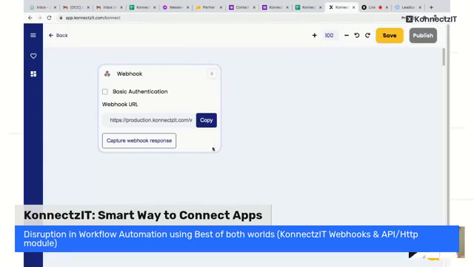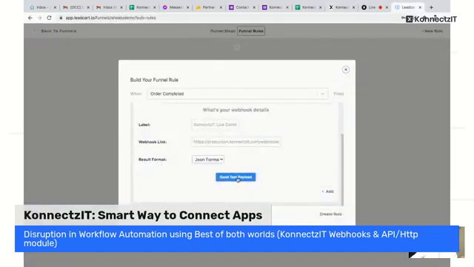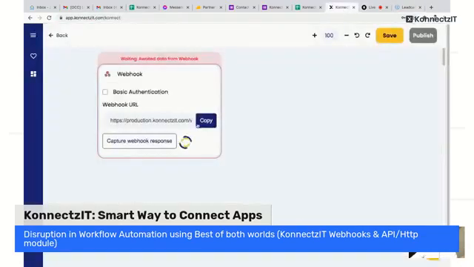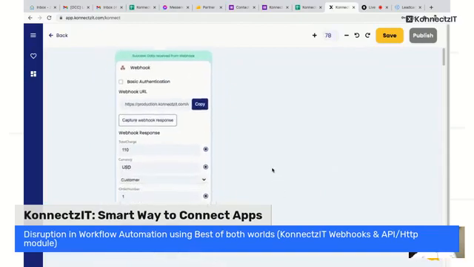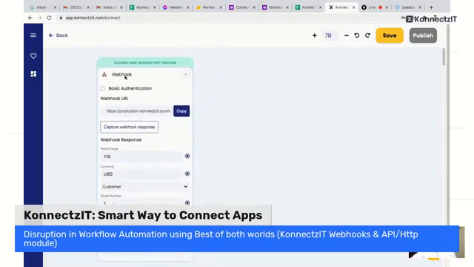So now I'm just using the general webhook feature inside Connexit. I'm capturing the webhook response and sending the test payload. This will actually send data to Connexit. If you go inside Connexit, you are able to receive the data. So you can see that, guys. Even though I'm not selecting any app inside Connexit, I'm just using the generic webhook feature present inside Connexit to capture the lead from LeadCart.